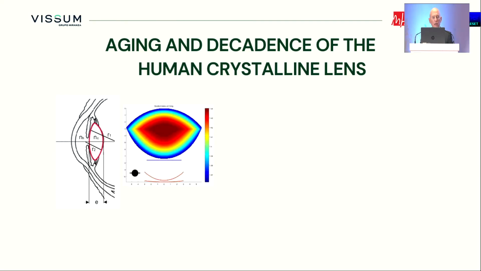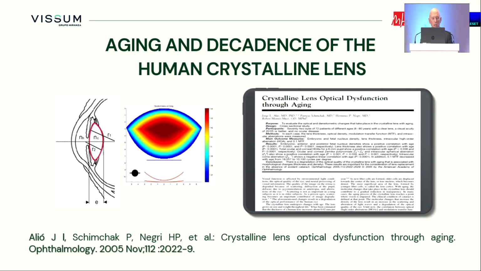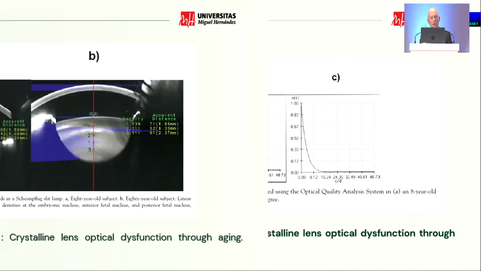And in order to do that properly, we need to remember what aging and the decadence of the human crystalline lens is, which is indeed the topic of this session. We defined, as far back as 2005, the aging of the crystalline lens, and we published for the first time a paper in which we describe this decadence according to vision. We chose patients from 8 years to 80 with 20/20 vision and, as a matter of fact, no evident cataract because the vision was good. And we could demonstrate in this paper published in Ophthalmology that there was a change along life, with a progressive decadence in the optical properties of the lens associated with the change that later on was demonstrated in the higher order aberrations.